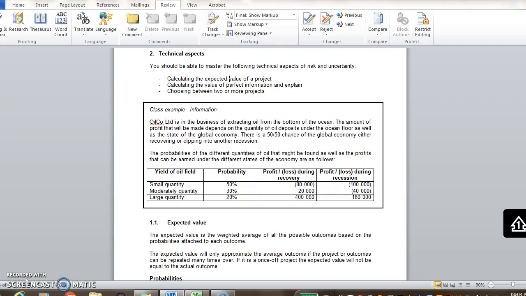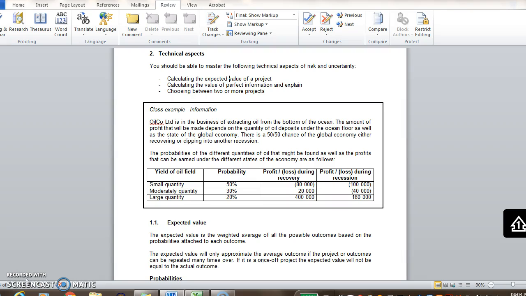Okay, in this clip we'll be looking at the technical aspects, or at one of them, calculating the expected value for a project. So you can see there the information class example. Oil Co. Limited is in the business of extracting oil from the bottom of the ocean. The amount of profit that will be made depends on the quantity of oil deposits under the ocean floor, as well as the state of the global economy. There's a 50-50 chance of the global economy either recovering or dipping into another recession.